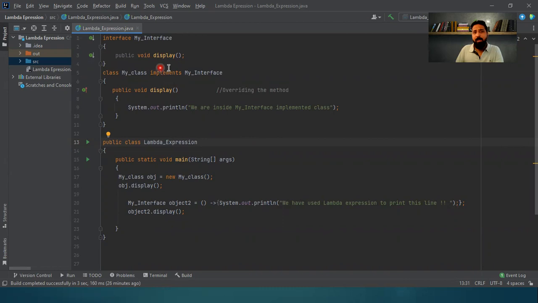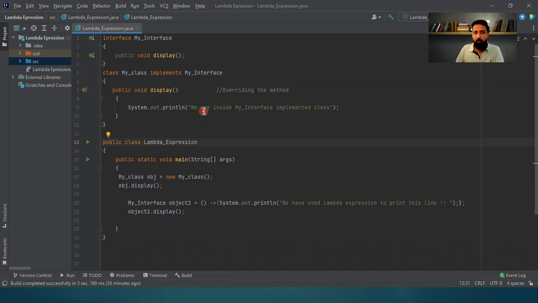Okay. Now, if I have to use this method, traditionally what I have to do is implement this interface in a class, and then override the method. That is exactly what I'm doing from line number 5 to line number 11, where I've used a class, MyClass, which is implementing MyInterface and overriding the display method.